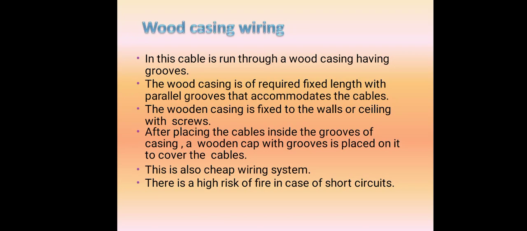The wood casing of the required fixed length has parallel grooves that accommodate the cable. The wooden casing is fixed to walls or ceiling with screws. After placing the cables inside the groove of the casing, the wooden cap with grooves is placed on it to cover the cable. This is also a cheap wiring system.